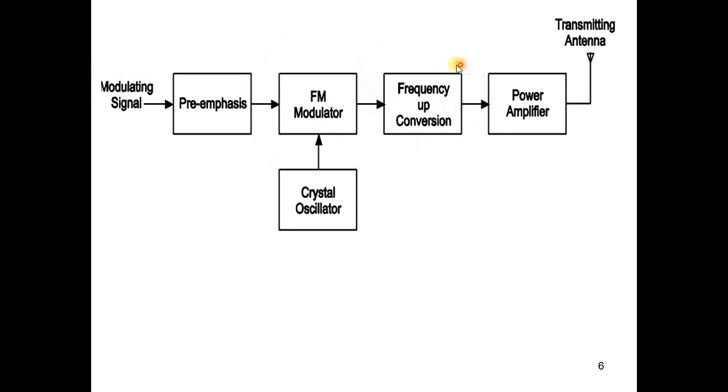Due to that, the frequency up conversion is possible, and the 75 microseconds or 50 microseconds refers to the time constant of the high pass filter at the transmitter. This gives the frequency of 2120 Hz. The higher modulating signal should not be overemphasized. By the use of an active pre-emphasis network, we can reduce the signal loss and distortion.